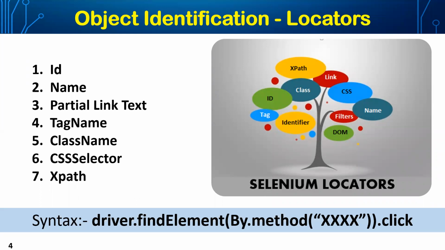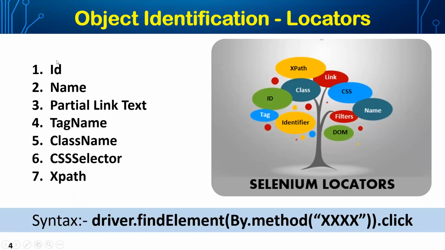Every attribute will have its own unique value. Sometimes the value may repeat, but at least one attribute of the object makes it unique. These are the different attributes of an object.